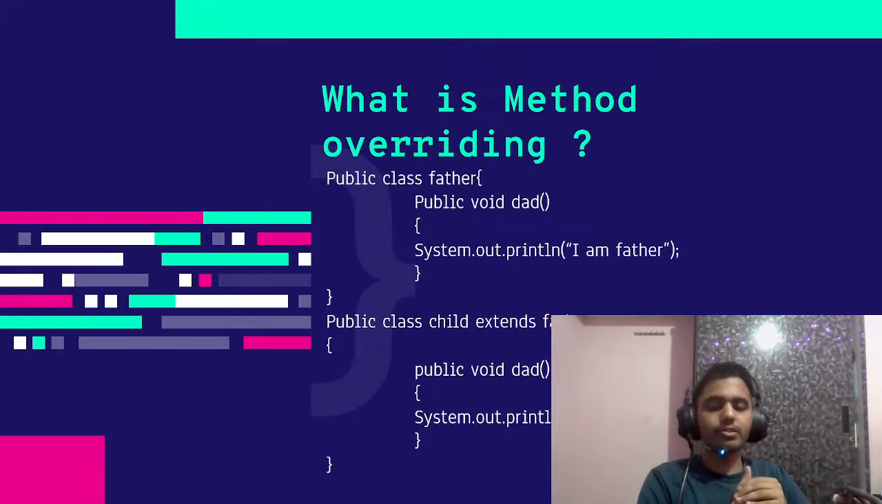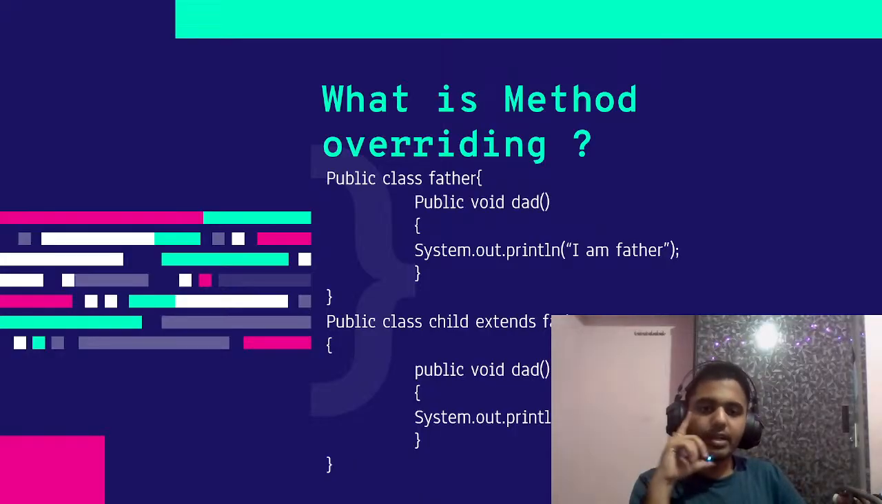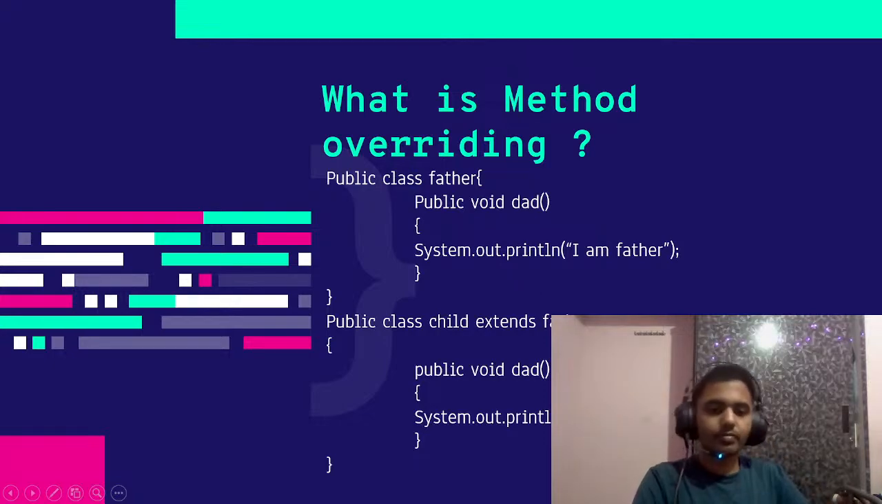So what we do is we have declared a method named dad in the father class, which is the parent class. The method prints I am father, right? Then we are extending the father class with a child class, and we are giving the same method name and same parameter in the child class, and we are printing I am son. So this is method overriding. We declare the same method in the parent and the child class, and it allows us to do that.